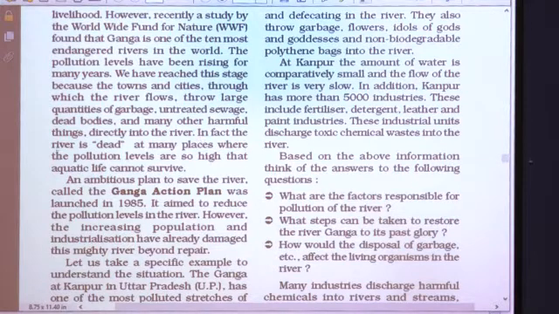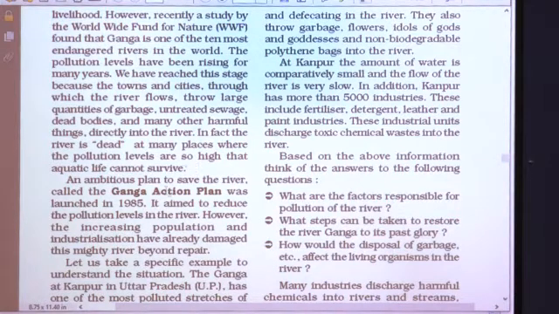In fact, the river is dead at many places where the pollution levels are so high that aquatic life cannot survive. Aquatic animals and plants cannot survive over there. So, at those places this river is treated as dead.